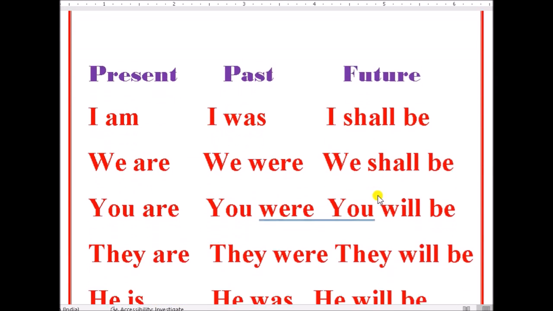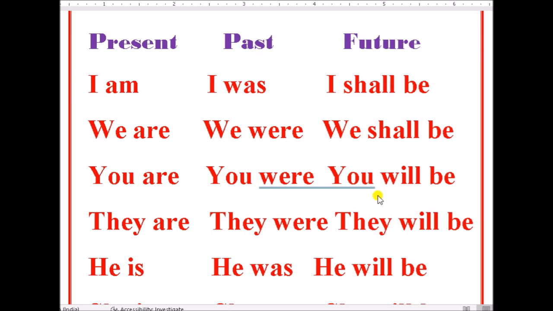So let us see more examples. Present continuous tense, past continuous tense, and future continuous tense. What is present continuous tense? An action that is going on at the moment is called present. What is past? An action that was happening or existing is called past tense. When will you use future continuous? When you talk about a future plan, something that will happen in the future. That is called future tense.